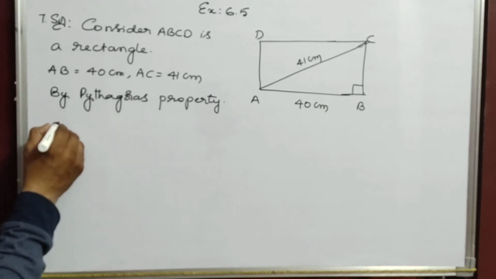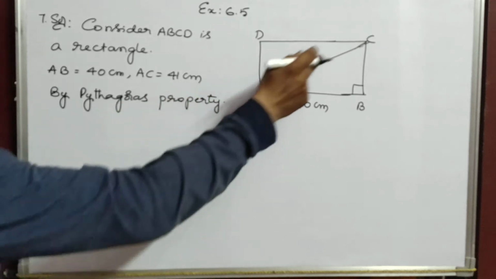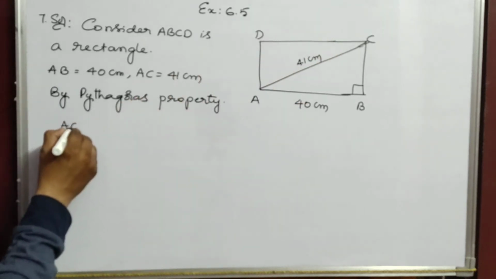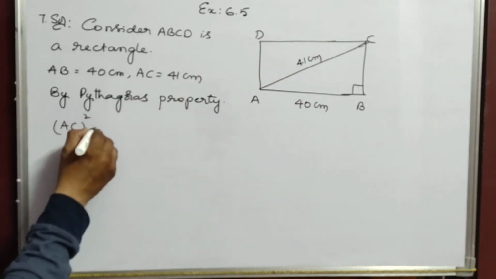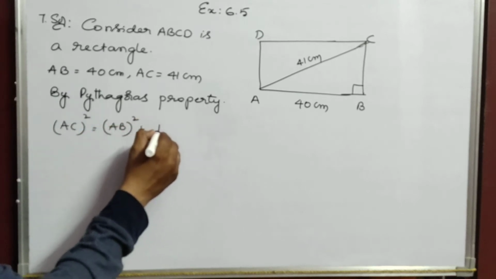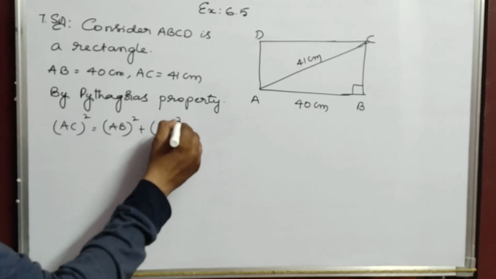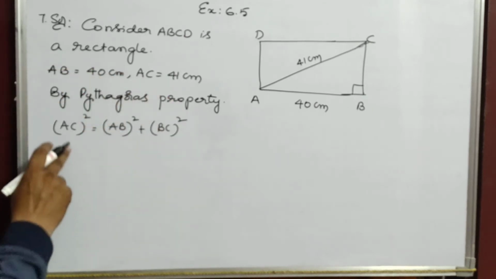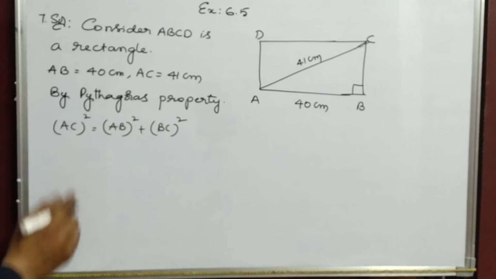So Pythagoras property means what? Hypotenuse square equals, that is AC square equals AB square plus BC square.